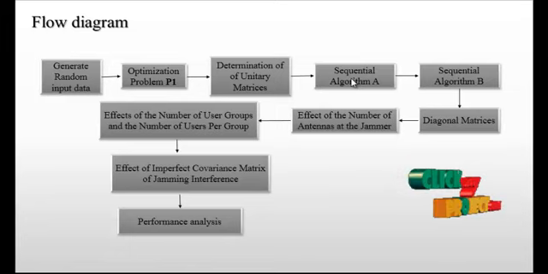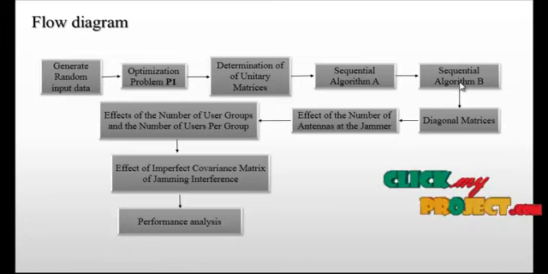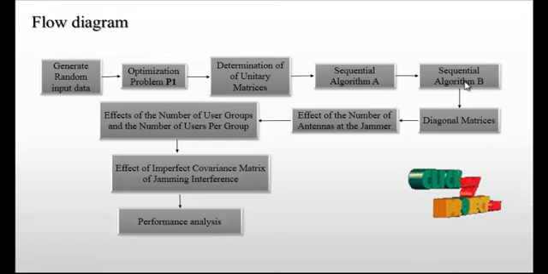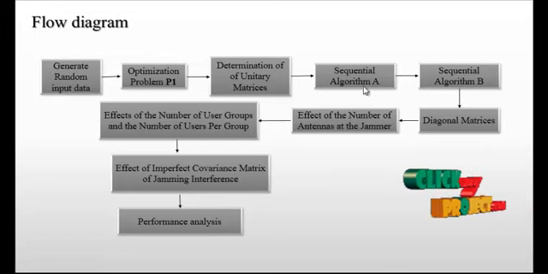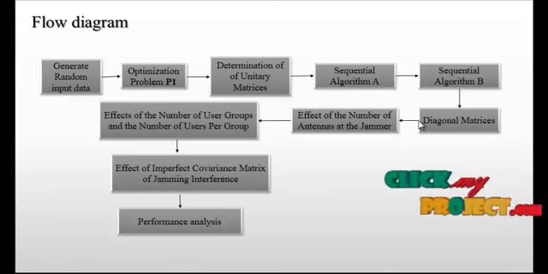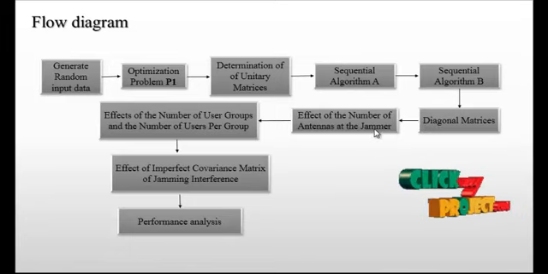This shows a continuous random signal of three different colors, and these are the channel estimates of the different colors, which are diagonal matrices. We find the diagonal matrices for these two algorithm combinations, and these are passed to the effective number of antenna jammers, because we are on the user side.